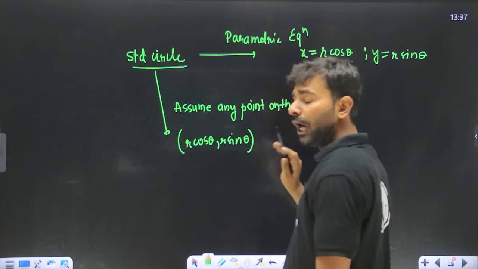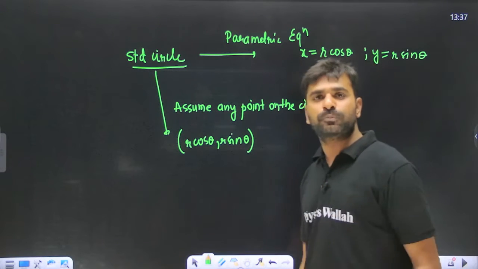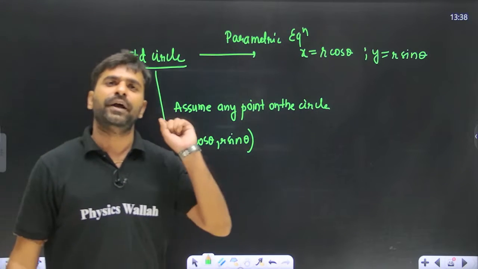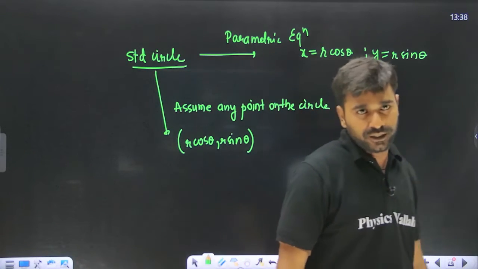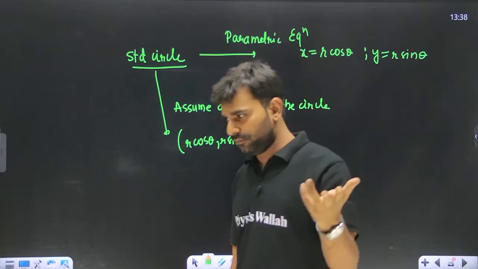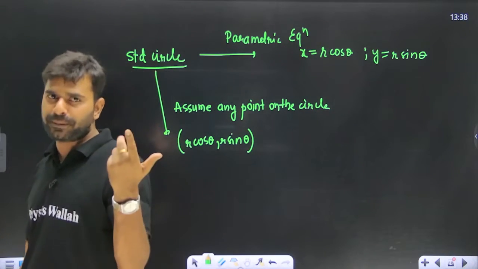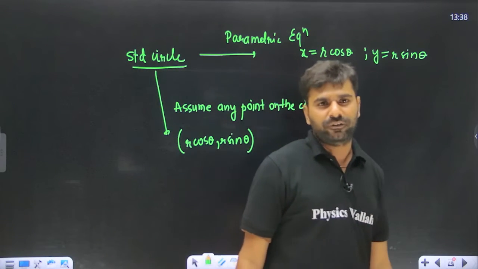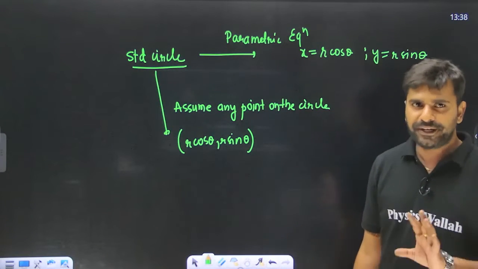Again, I am telling you, a lot of guys don't understand when to use parametric form. We need to use parametric form whenever we need to assume any point on that particular circle, just like parabola, ellipse and hyperbola. If we need to assume any point on the curve, we will take parametric points.